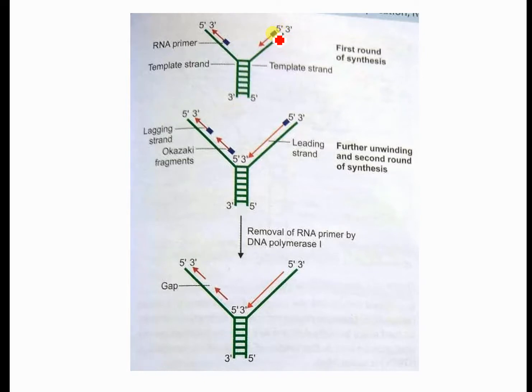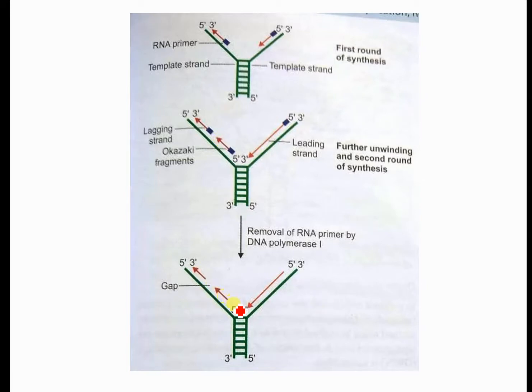So the leading strand is synthesized in the 5 prime to 3 prime direction because its direction is towards the replication fork. Here one RNA primer is synthesized, then deoxyribonucleotides are synthesized. Once the replication moves ahead by the DNA helicase enzyme, then again this blank portion will be filled up by copying, first by RNA primer, then by DNA polymerase enzyme.